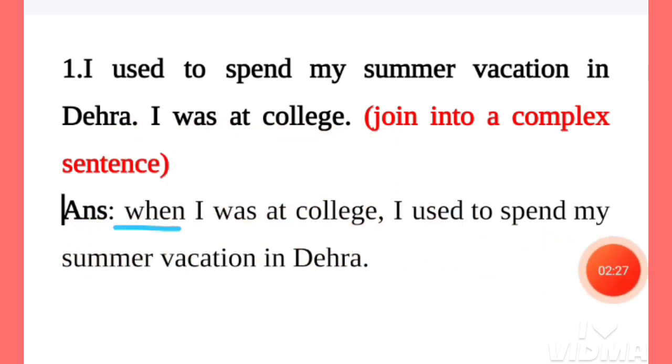So we have added this part, I was at college, with this conjunction when. Here, when is a conjunction. So we have written when I was at college. This indicates time. And after that, we have added this part of the sentence. I used to spend my summer vacation in Dehra. So the sentence is: when I was at college, I used to spend my summer vacation in Dehra.